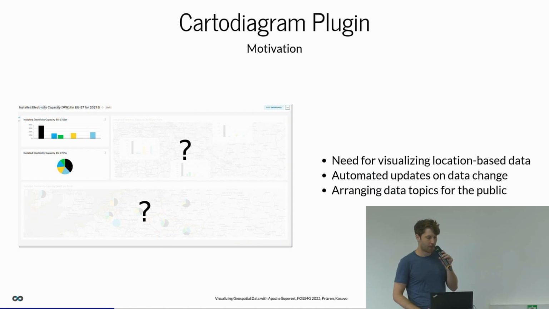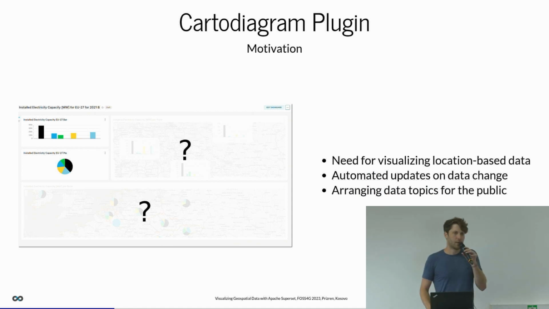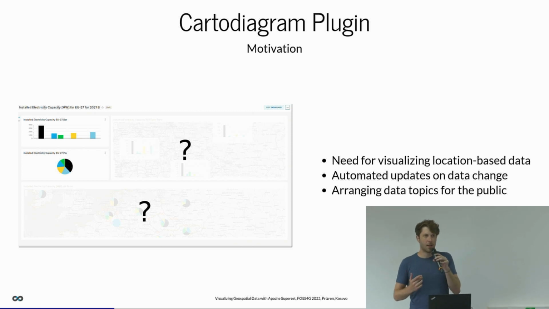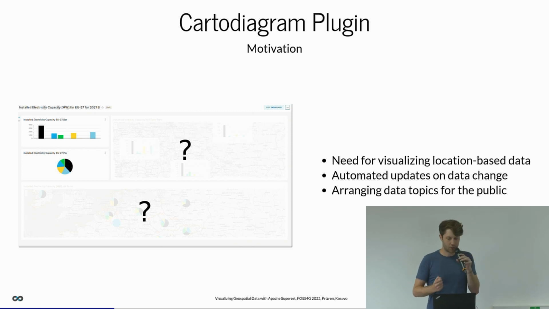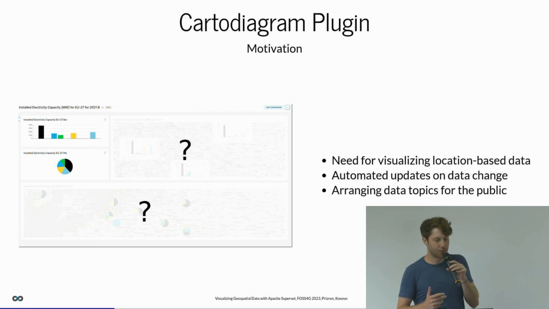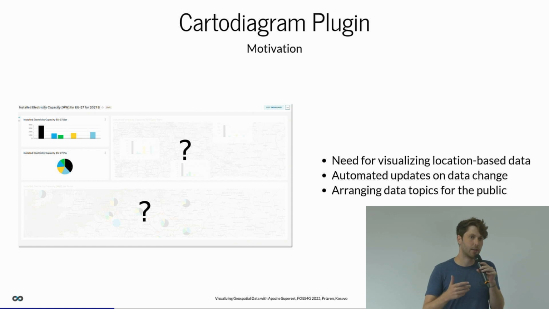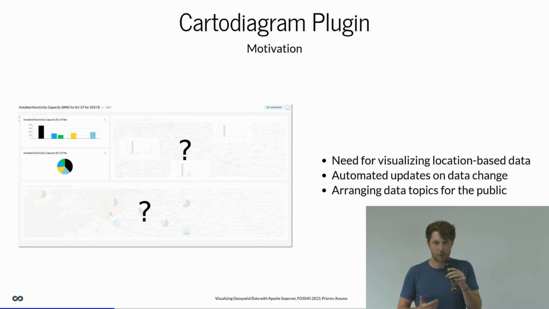So what is the Cartodiagram plugin? What is the motivation behind it? Apache Superset itself already provides some functionality for geospatial data, but we had a customer that needed a certain set of functionality that was still lacking. We had the decision to use or to extend Superset instead of writing our own software